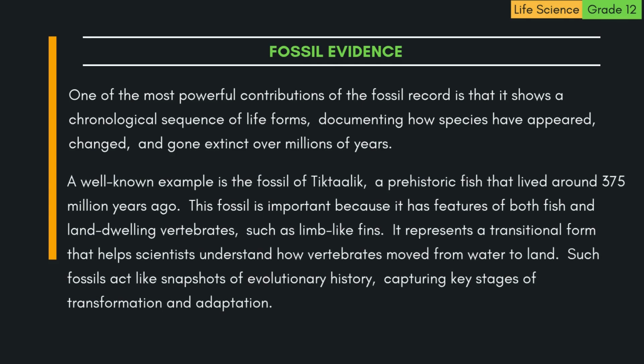A well-known example is the fossil of Tiktaalik, a prehistoric fish that lived around 375 million years ago. This fossil is important because it has features of both fish and land-dwelling vertebrates, such as limb-like fins. It represents a transitional form that helps scientists understand how vertebrates moved from water to land. Such fossils act like snapshots of evolutionary history, capturing key stages of transformation and adaptation.